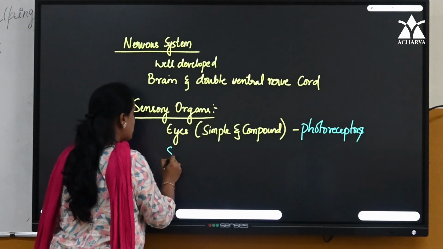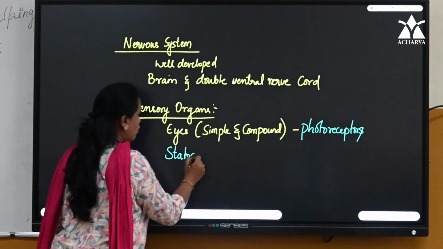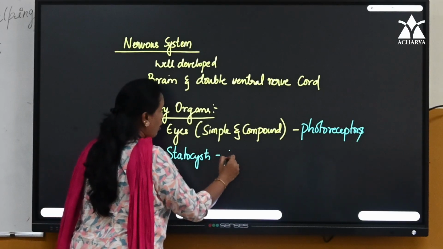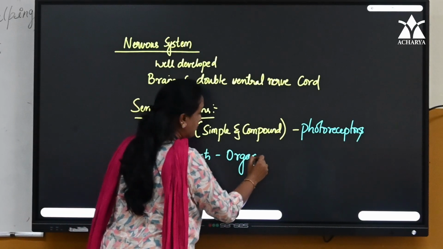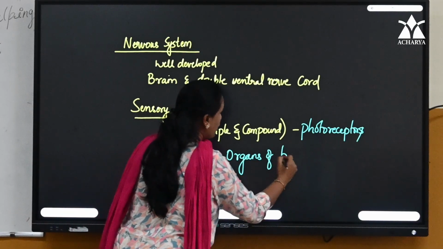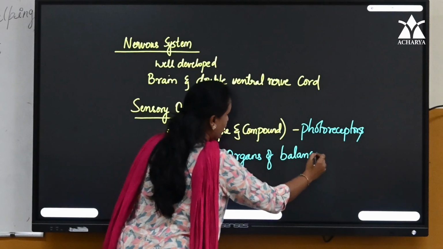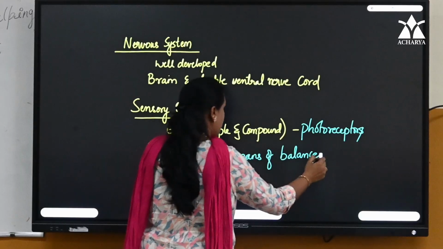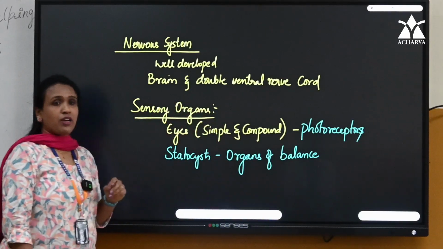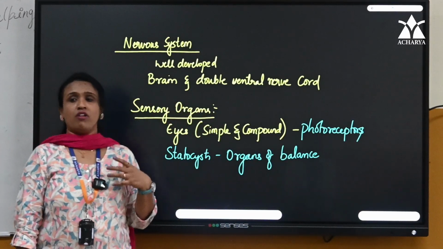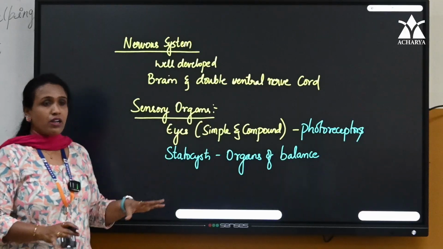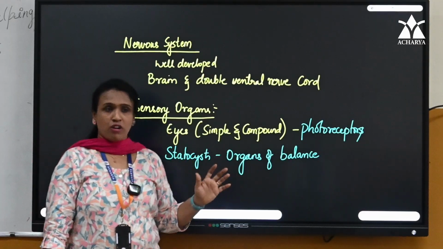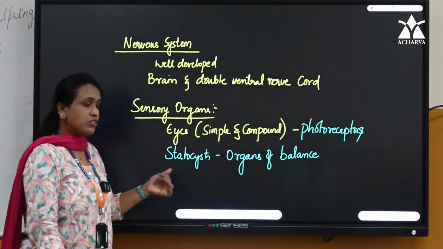Next, coming with the statocyst. Statocysts are called organs of balance or balancing organs. Okay, organ of balance. Is that clear, children? You might have seen animals crawling or flying. So while we have ears as balancing organ, what they have is statocyst.